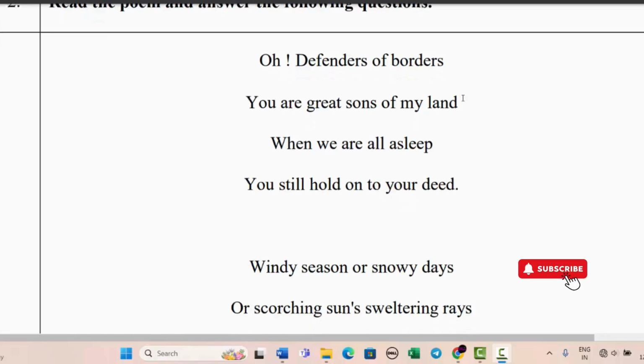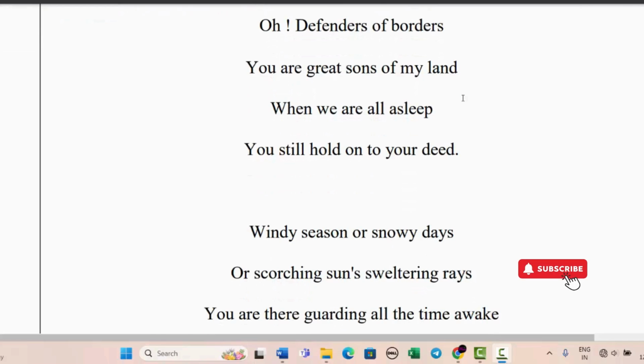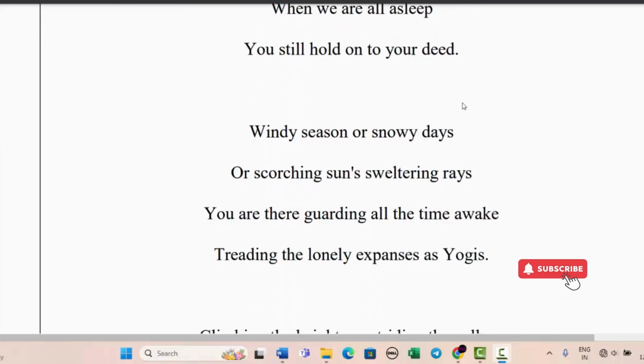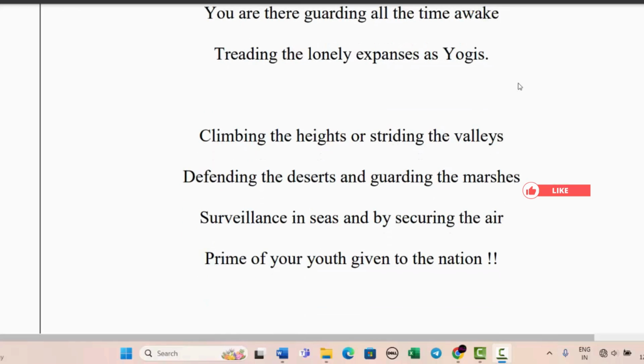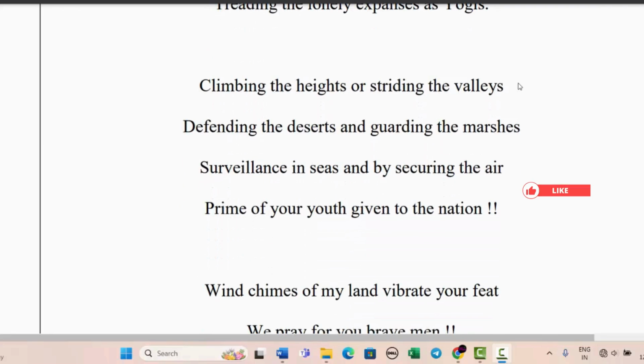Oh, defenders of borders, you are great sons of my land. When we are all asleep, you still hold on to your deed. Windy season or snowy days, or scorching sun's sweltering rays. You are there guarding all the time awake, treading the lonely expanses as yogis, climbing the heights or striding the valleys.